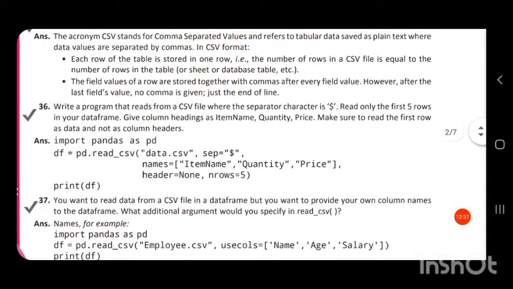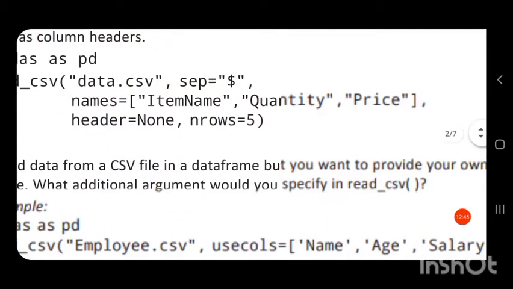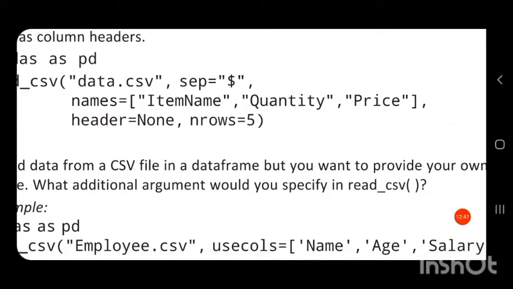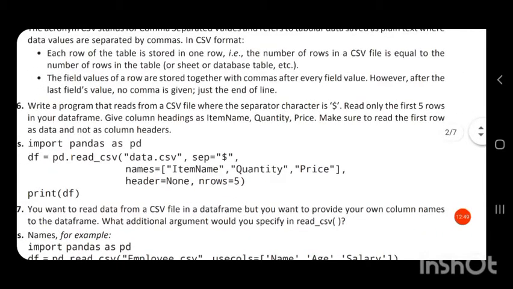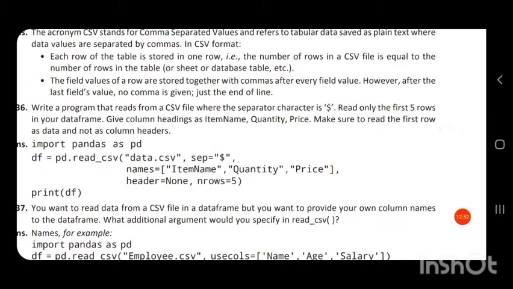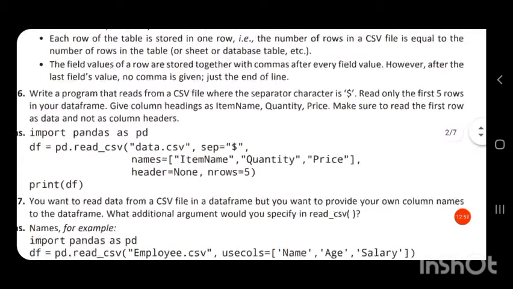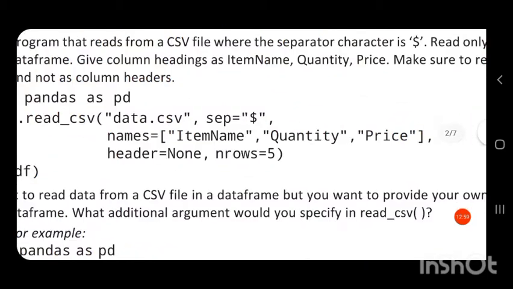Next thing in the question is read only the first 5 rows in your data frame. So another attribute is given, nrows equal to 5. Next thing given in the question is give column headings as item name, quantity and price. For that another attribute is given, names equal to, in square brackets, the new names, that is item name in double quotes or single quotes, comma, quantity, comma, price.